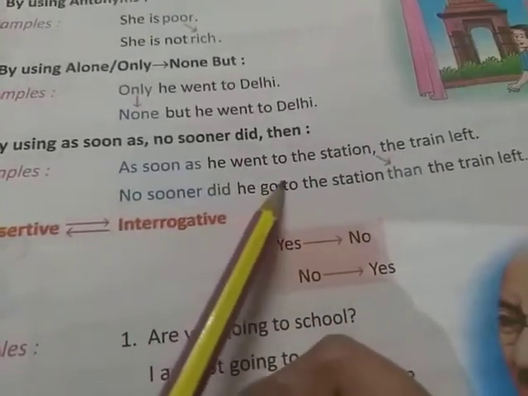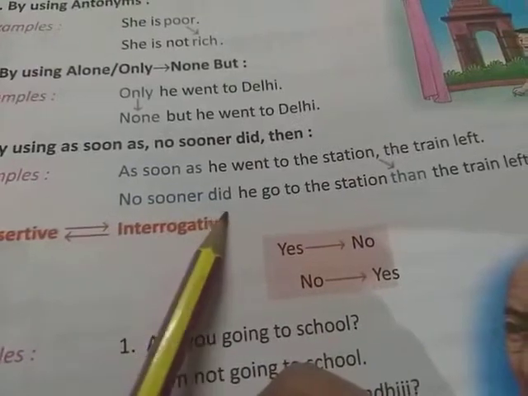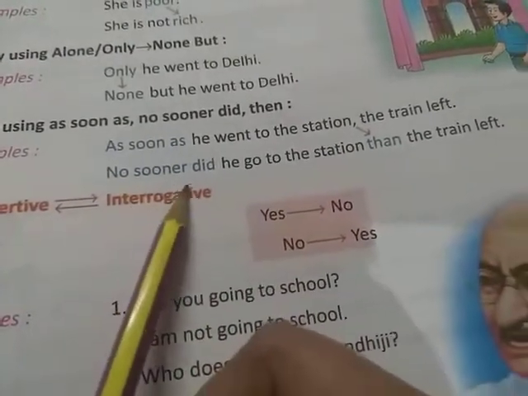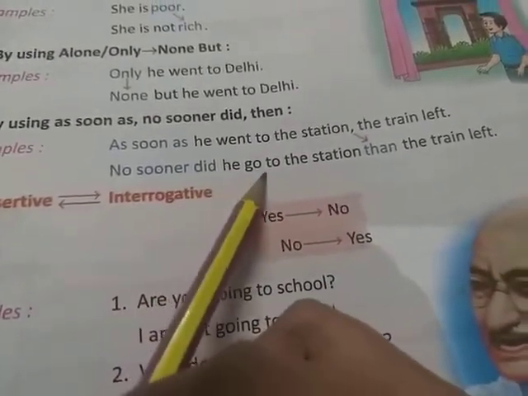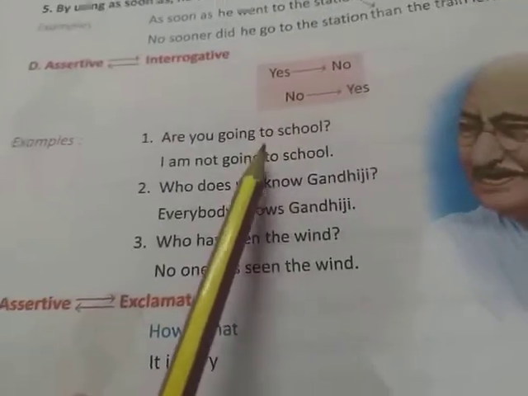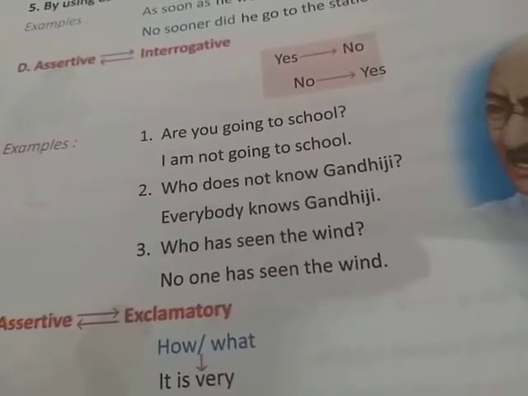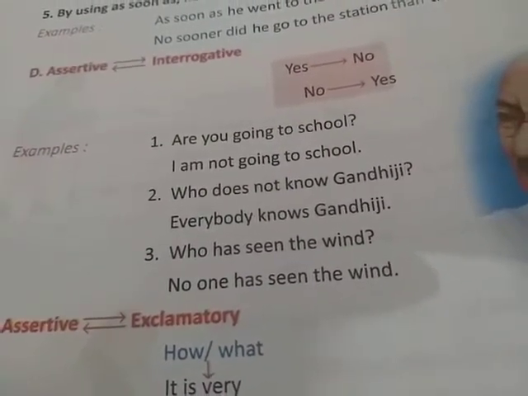Next is by using "as soon as", "no sooner did", and "than". As soon as he went to the station, the train left. It will be changed into, no sooner did he go to the station than the train left. Next is to change an assertive sentence into an interrogative sentence. That means yes will be changed into no and no will be changed into yes. For example, are you going to school? I am not going to school.